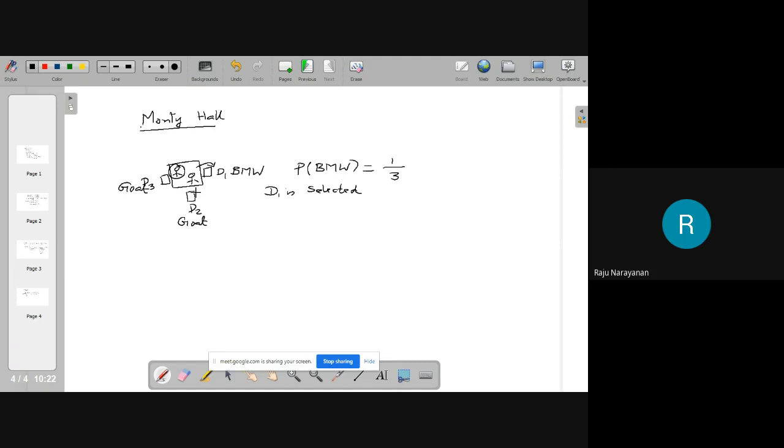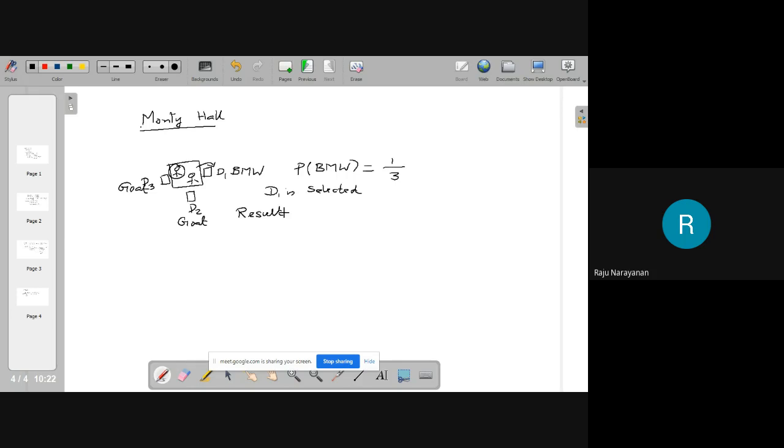Definitely that will be a goat because he is not happy to give his car. Okay? After seeing that result, is it advisable to change your decision or you continue with the decision? That is the question.